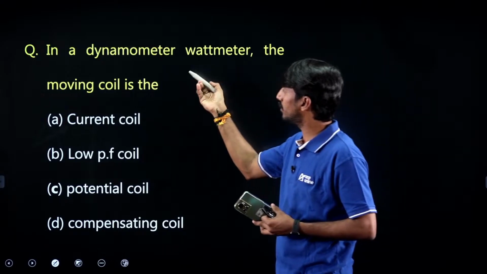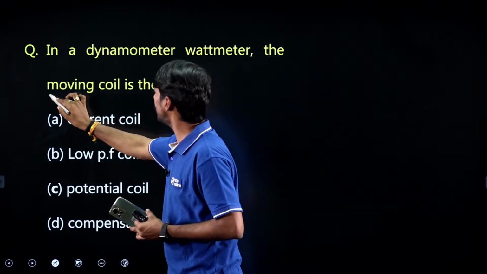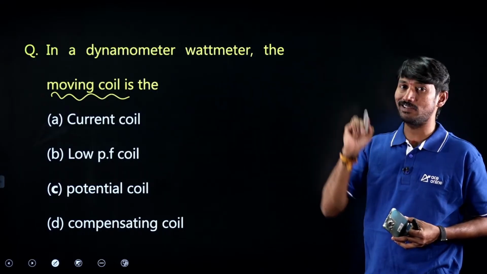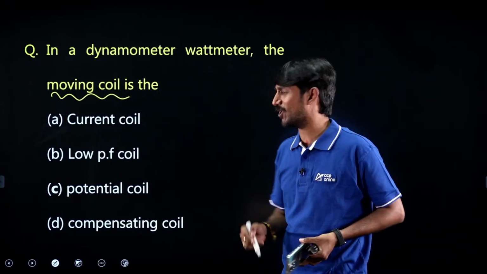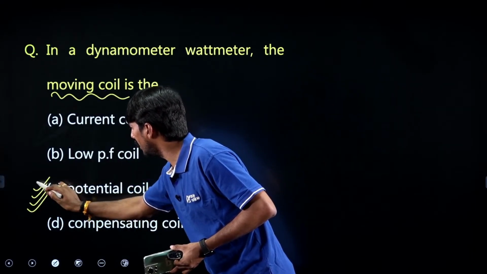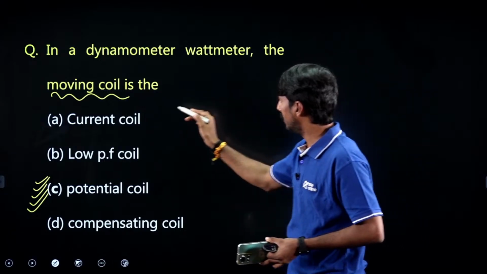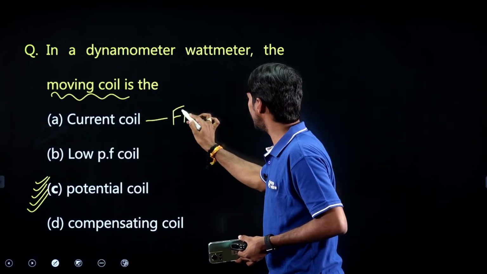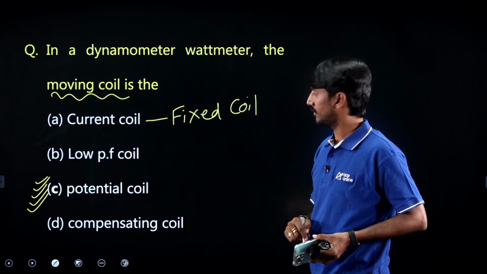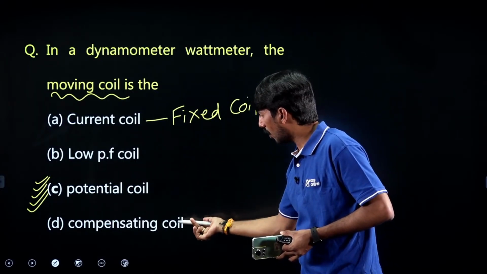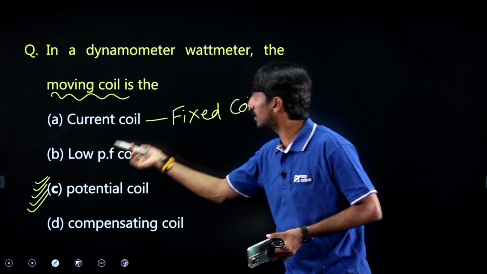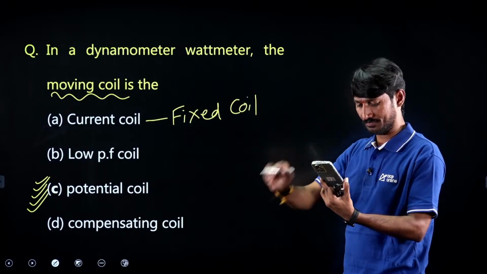In a dynamometer wattmeter, the moving coil, very simple. Sir, fixed coil is the current coil, moving coil is the potential coil. Yes, so simply, the moving coil is straight away the potential coil, and the current coil is nothing but the fixed coil. Low power factor coil and compensating coil are not suitable for this question. So straight away, potential coil is the moving coil. Correct?